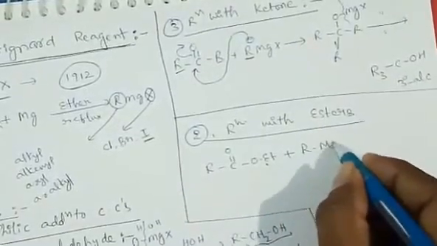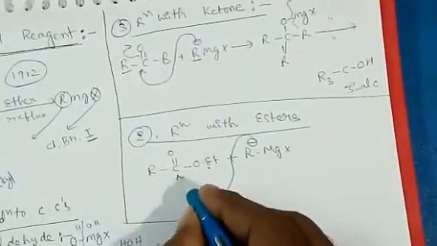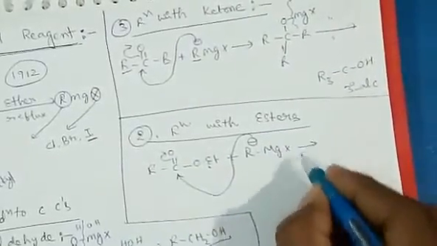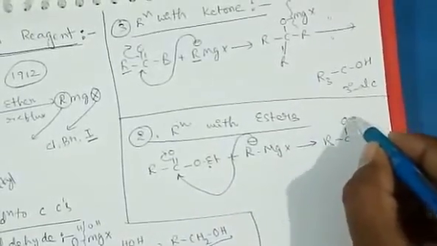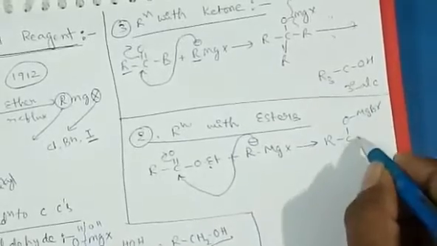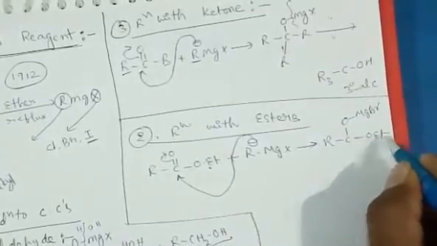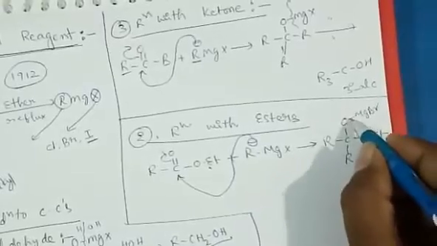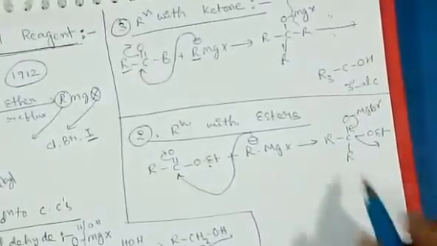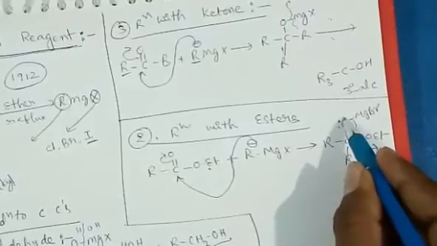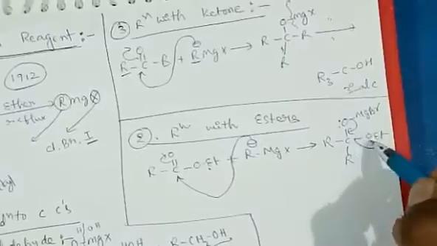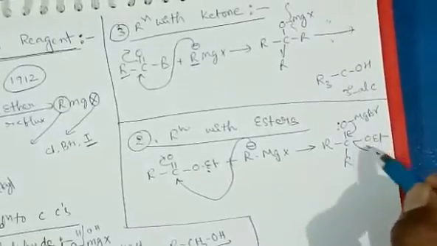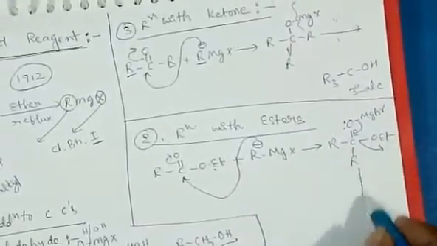When it reacts with Grignard reagent, R minus attacks here, then MgBr, OEt and R. When the bond comes like this, usually the electron pair comes like this, and a positive charge comes. After that MgBr leaves as Mg plus, OEt leaves as OEt minus, and a byproduct MgBrOEt is formed.